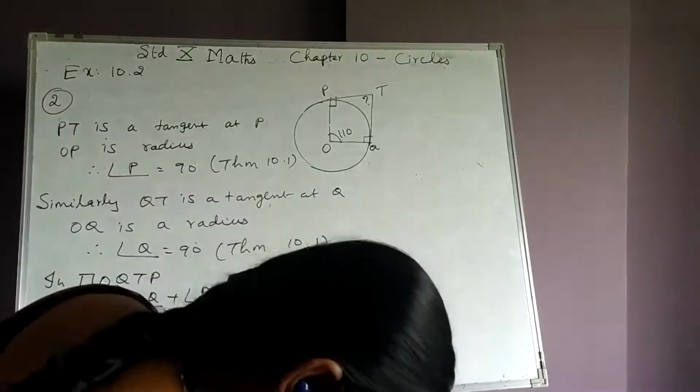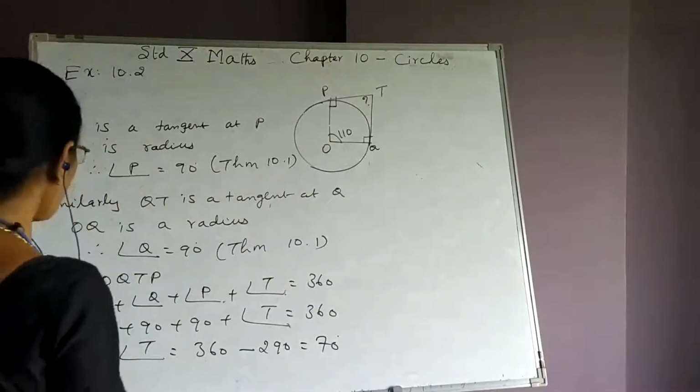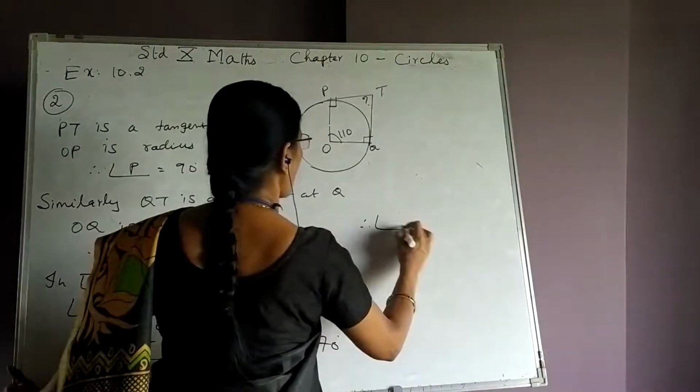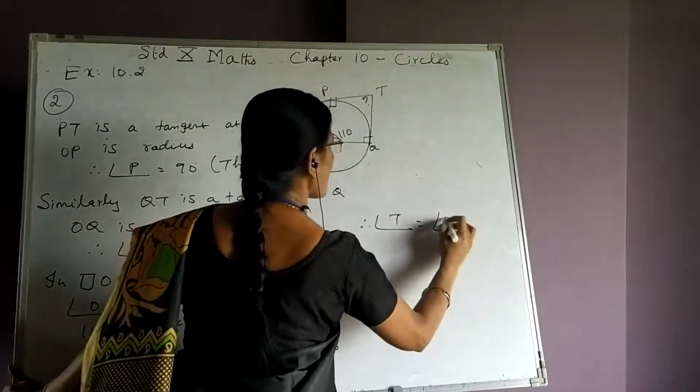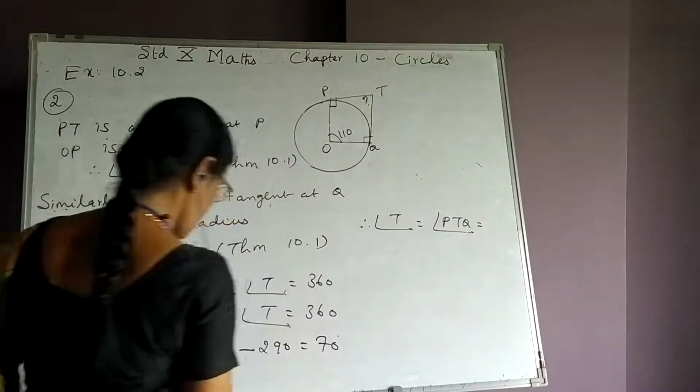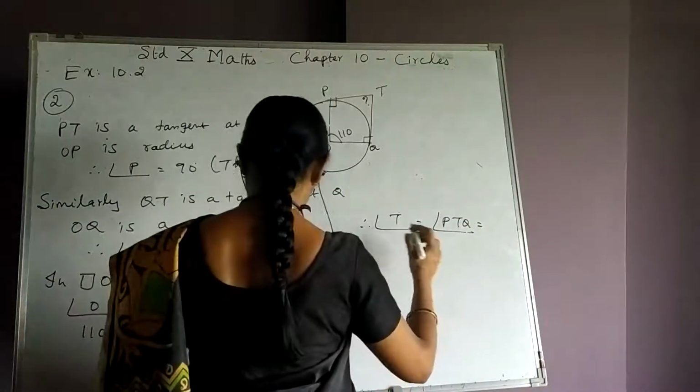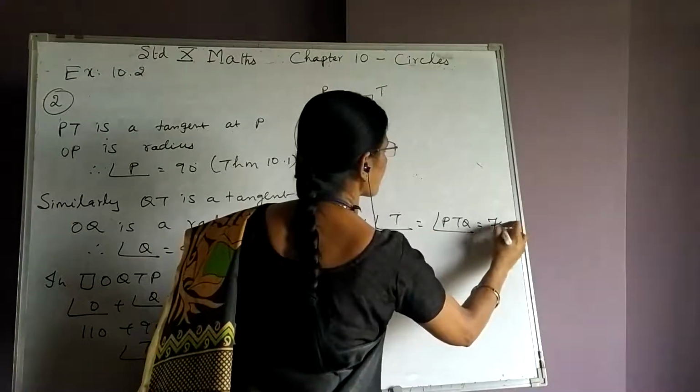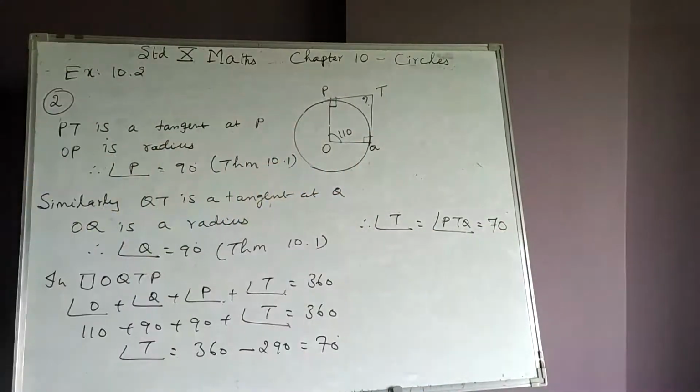The question is to find angle PTQ. Therefore, angle T, which is equal to angle PTQ, is equal to how many degrees? 70 degrees.